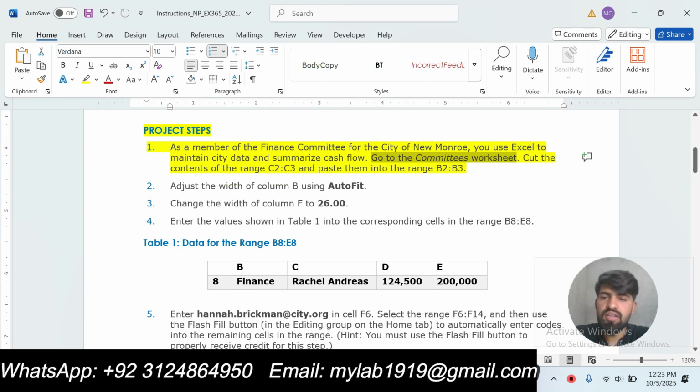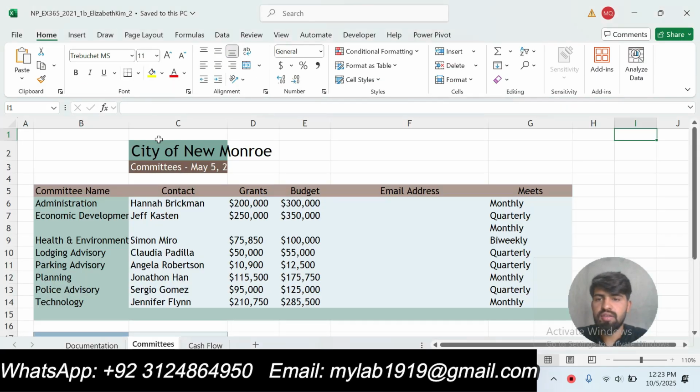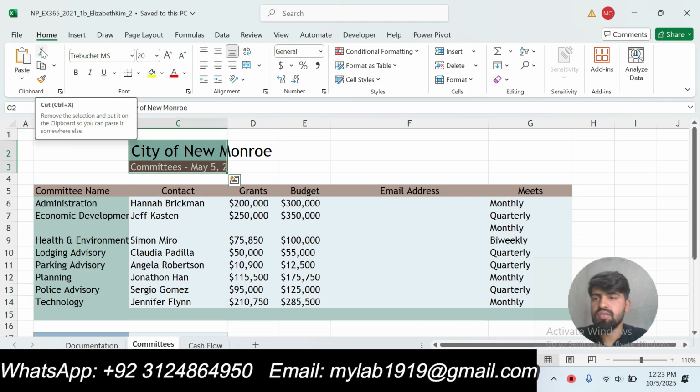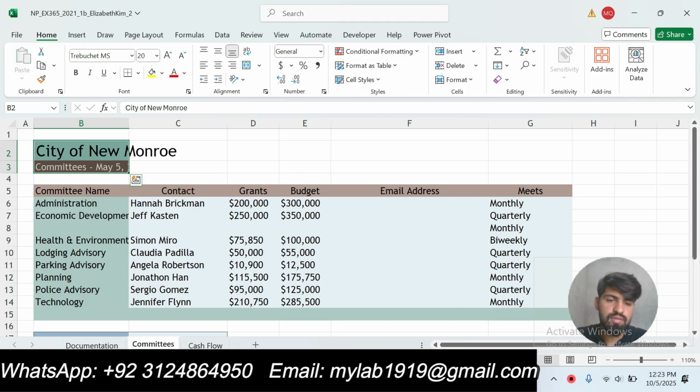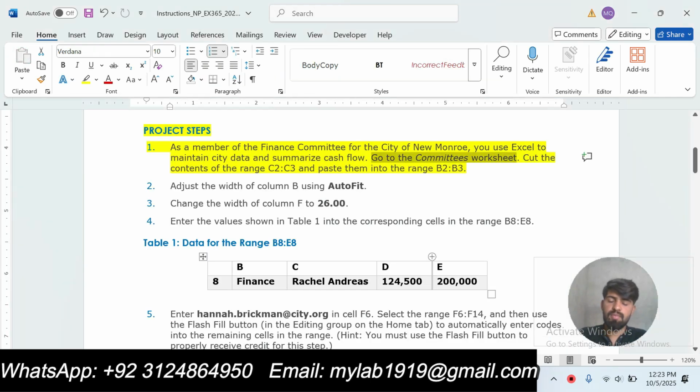Select the range C2 to C3, cut this range, and then paste it into the range B2 to B3 here. Okay, so our step number 1 is done.